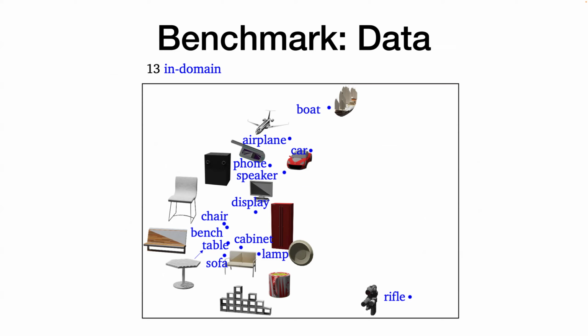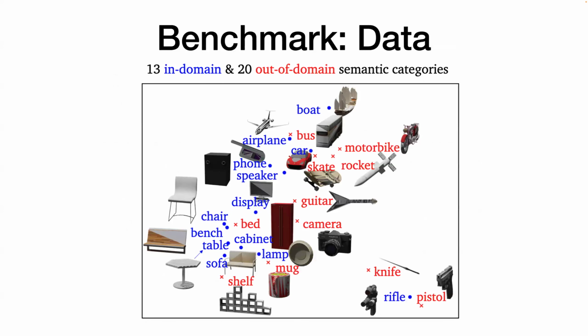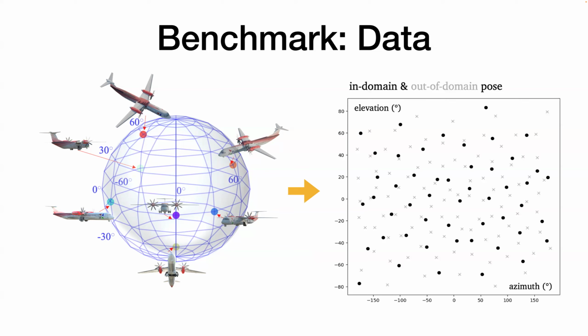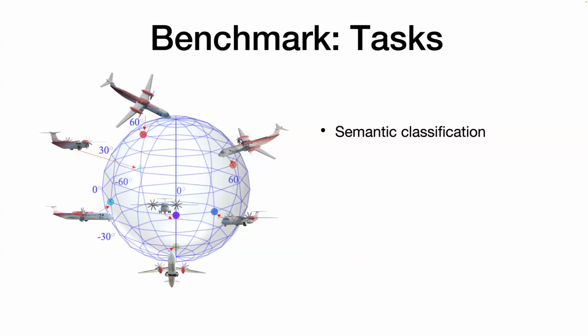Our data considers a combination of semantics and pose. For semantics, we consider in-domain categories and out-of-domain categories. For each object, we render them in different poses, and if we represent them on a viewing sphere, we can visualize the in-domain pose and out-of-domain pose in the spherical coordinates.